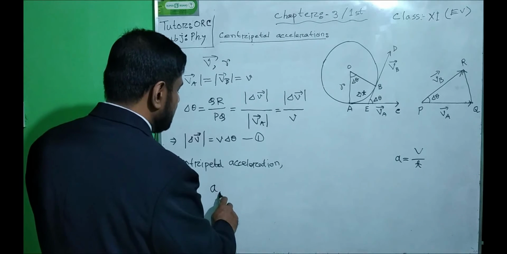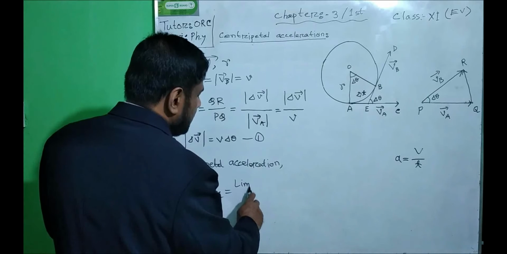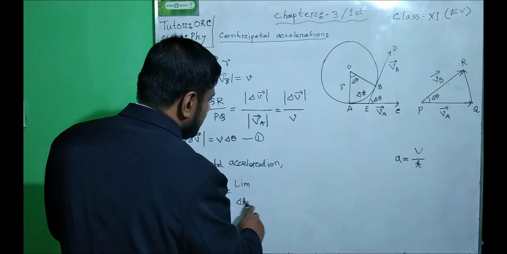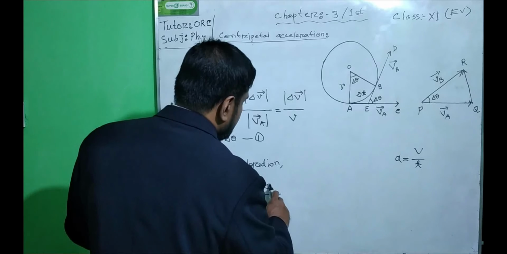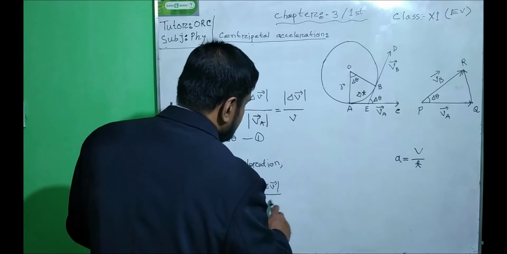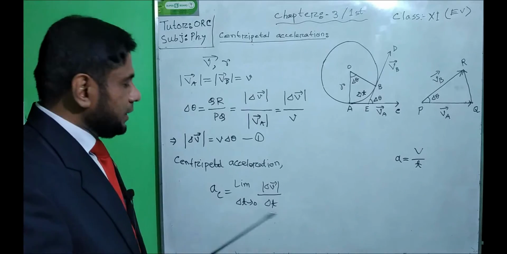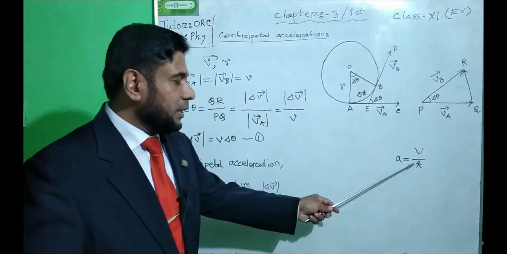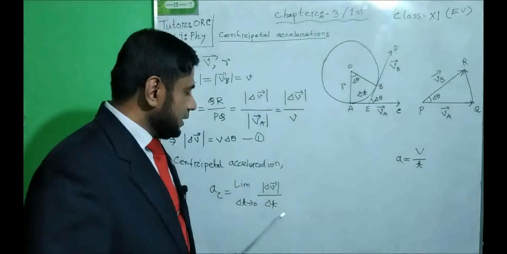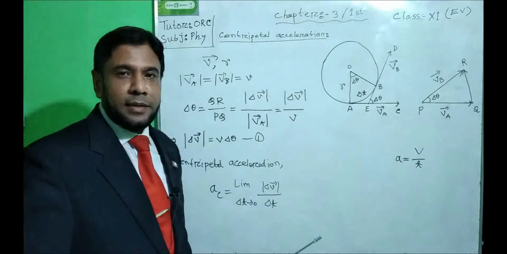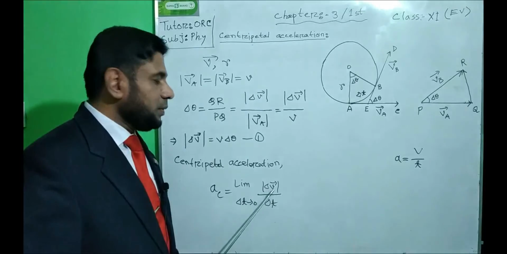So acceleration a_c equals limit delta t tends to 0, mode of del v divided by del t. Why not? We know that acceleration is change of velocity divided by time. Here we have taken the shortest time delta t, and within this shortest time delta t, the change of velocity was mode of del v.